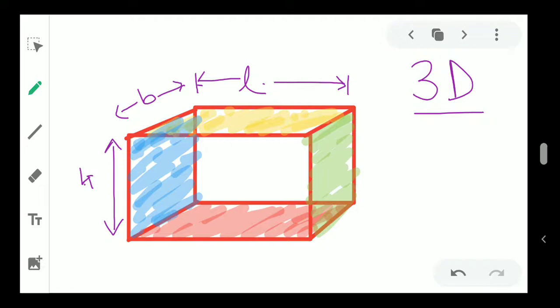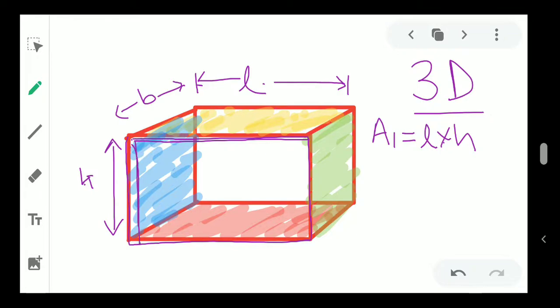So for the front portion, that means this portion. I am just overlapping. Let's say the area of the front portion I am giving A1. Let me write A1. So A1 is the length, that is L, and the breadth. In that case the breadth will not come, H will come. So ultimately I can write L into H, because this is the length, and the breadth means the height.